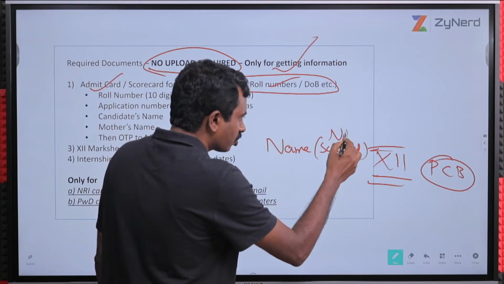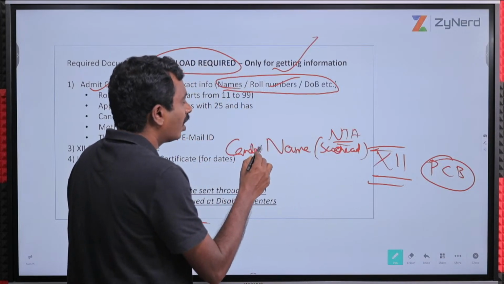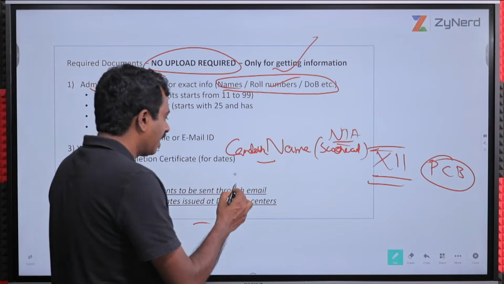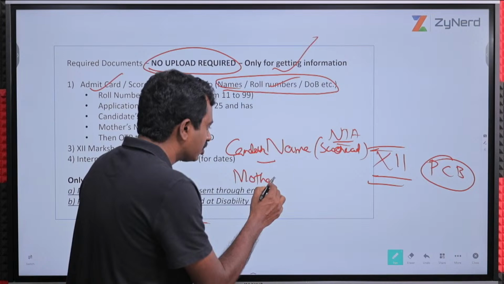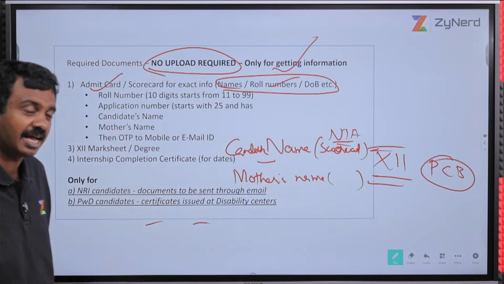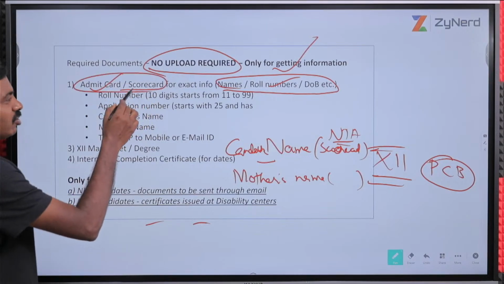Whatever your NTA scorecard says, that candidate name should be there. Only then will the system allow you to enter. This is like a password only. Similarly, your mother's name is usually asked, and that also needs to be entered exactly as in your NTA scorecard. You need your admit card or scorecard for that.